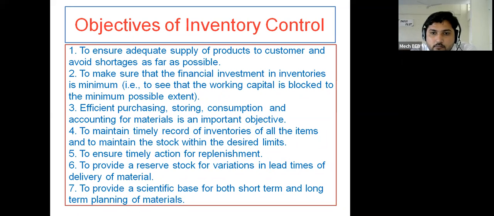That is, in brackets, to see that the working capital is blocked to the minimum possible extent.